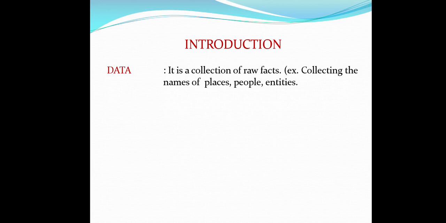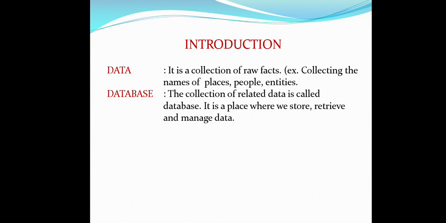Processing means performing some calculations or manipulations. Unprocessed means we have not performed anything on that data. It's fresh details which we have just collected. For example, when I collect all your subject marks, they are raw details. When I perform addition on them and find the total, that is processed data. That processed data is called information. So usually we collect the data as raw facts and later we do the processing. When you do the processing, your data becomes information.